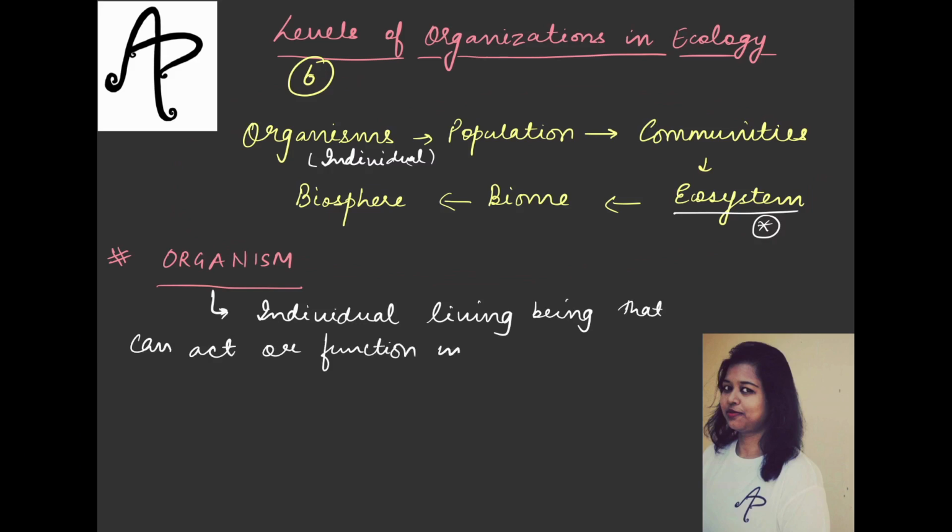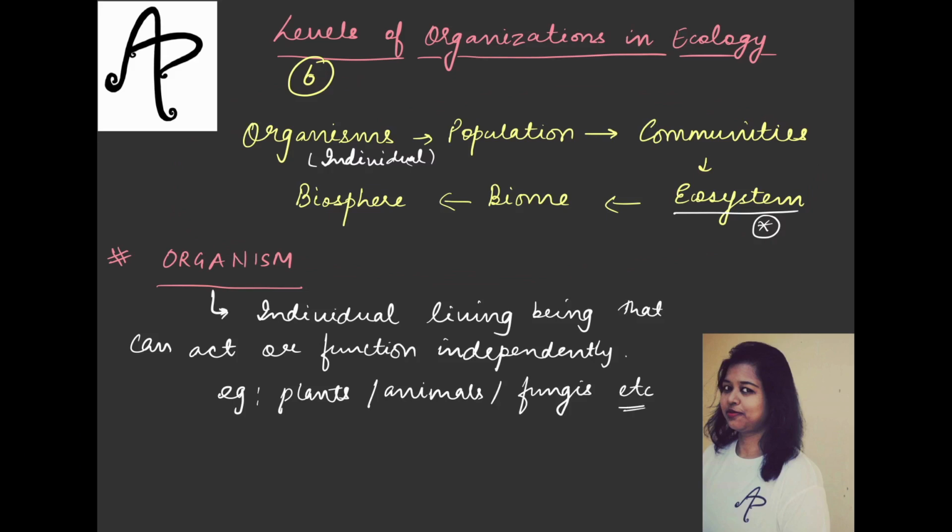And this is a very simple thing that we understand in our daily life too: any individual living being which can act or function independently of itself. So what it will include, for example, plants, animals, fungi, etc. That is an organism, which is a body made up of different organs and organ systems.